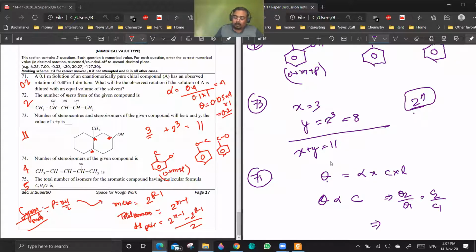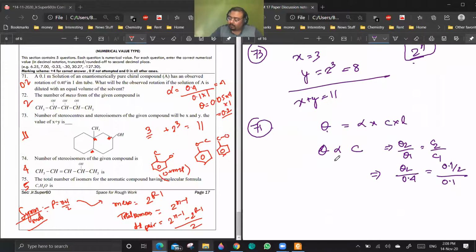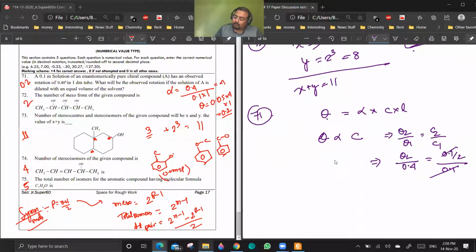Theta 2 you need to find out. Theta 1 is 0.4. Now you are diluting it by an equal volume of solvent, so the concentration becomes 0.1 by 2. Initially it was 0.1. So from this, theta 2 will be 0.2. Are you getting the point?